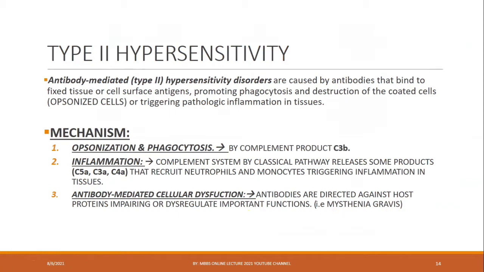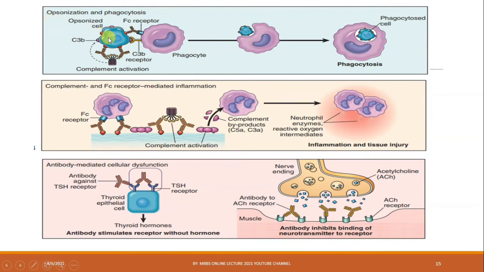First one, that is opsonization. So this is the cell, the opsonized cell. Here a complement product, C3b, binds with antibodies against that cell, causing the phagocyte to recognize this cell and cause phagocytosis of this cell.